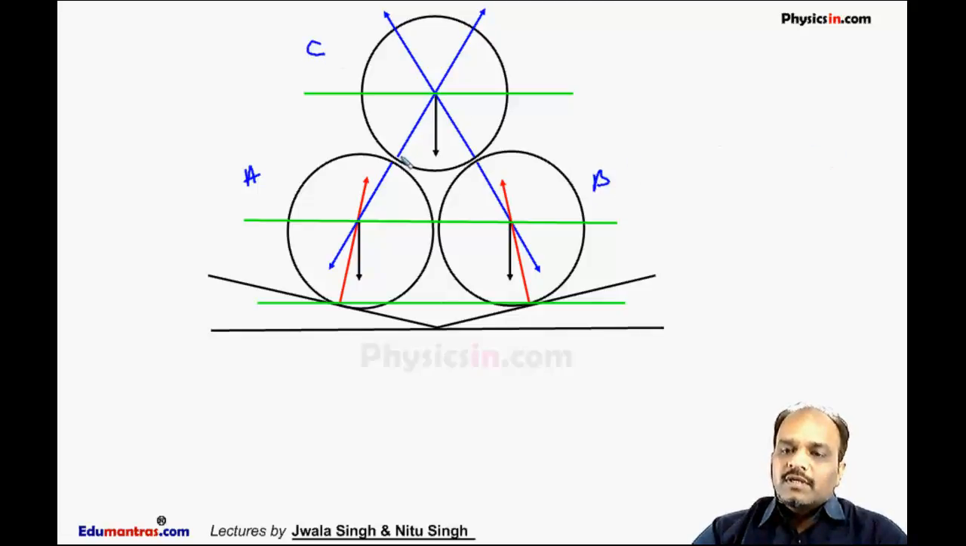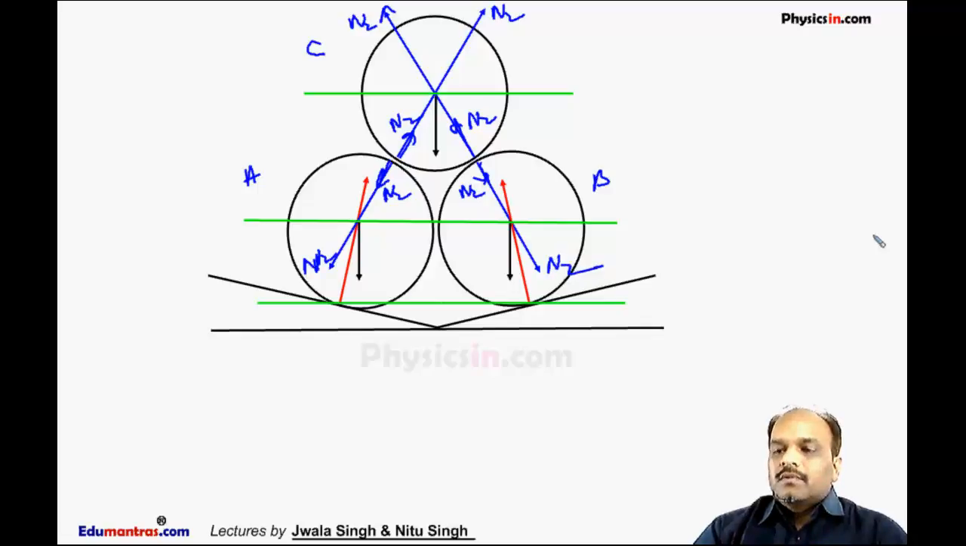Let the normal reaction here be N2. This cylinder A exerts a force N2 here. So this is N2, here it is N2. By symmetry we can say these two are equal. Now here this is N2, this is N2, this is also N2. The ground will exert a force here, that is N1. Let this be N1. This is the force exerted by the ground.